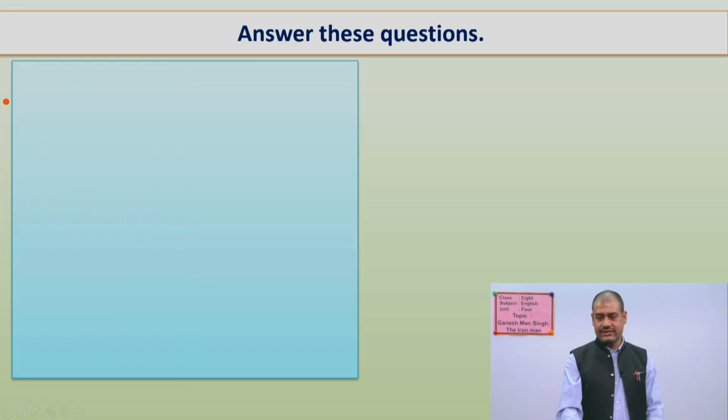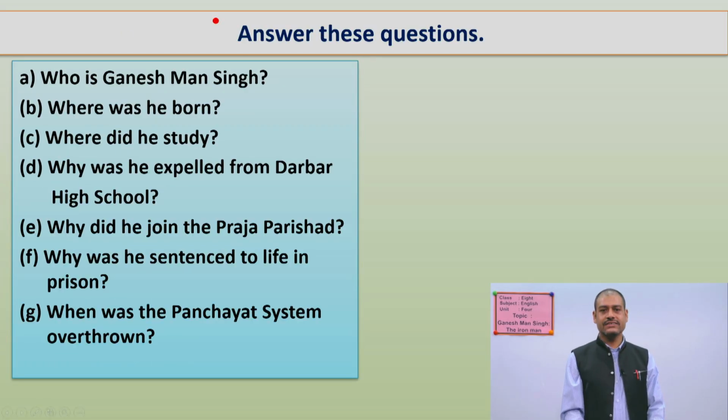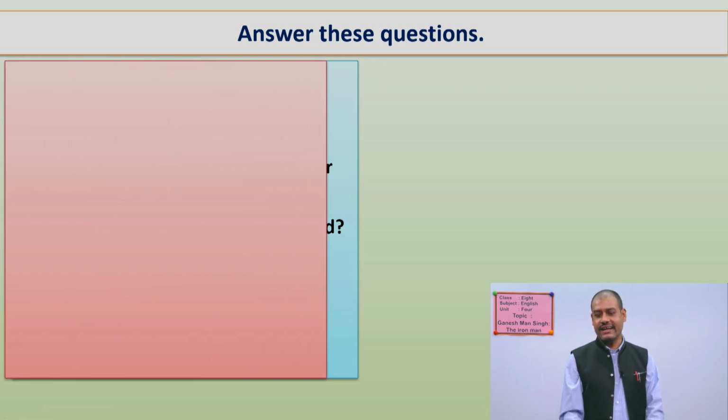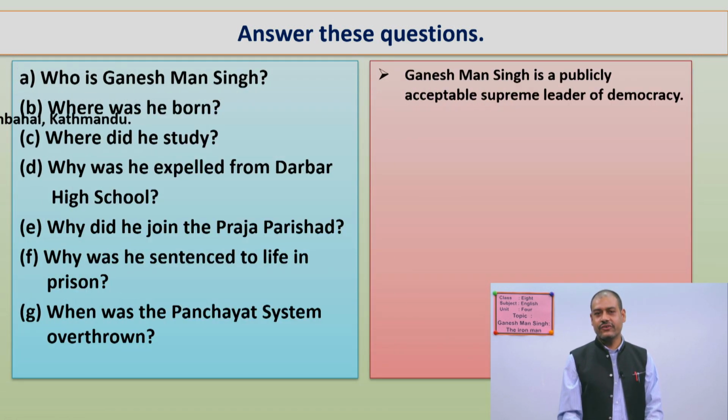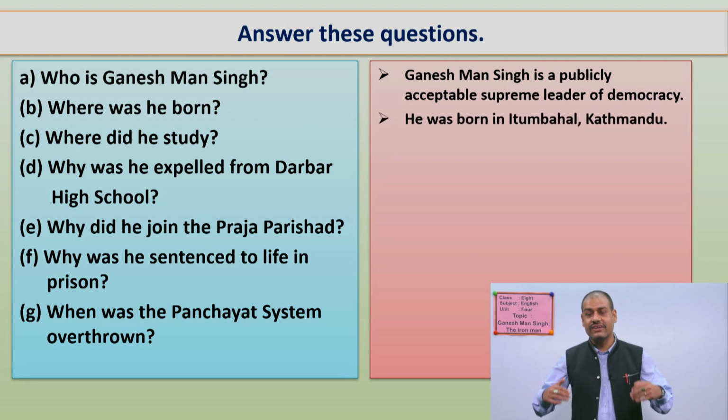All right. So again we have another, answer these questions. Okay. We have questions. See, who is Ganesh Man Singh? Where was he born? Where did he study? Why was he expelled from Darbar High School? Why did he join the Praja Parishad? Why was he sentenced to life in prison? When was the Panchayat system overthrown? You can try it at your home. Anyway, I like to show you answers very quickly, but you have to write it down in your notebook at your home after this class.